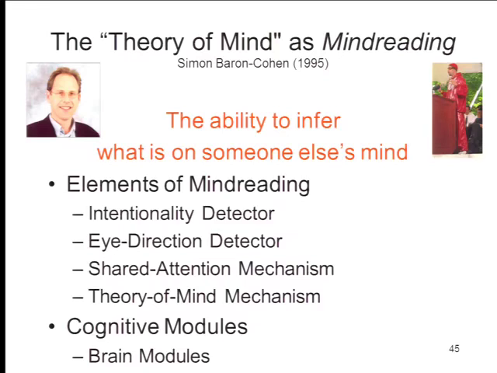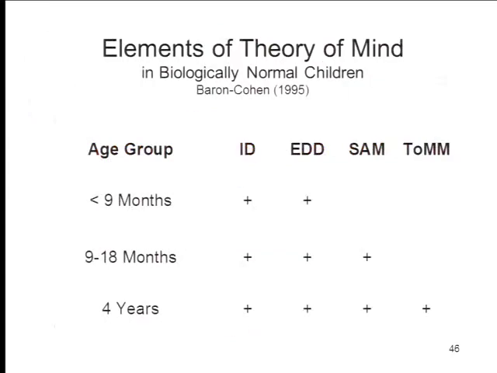Baron-Cohen argues that these are 4 separate and independent cognitive modules, and he also assumes, in line with the neuroscientific doctrine of modularity, that each of these cognitive modules is associated with a piece of real estate in the brain. That is, that there's some kind of brain module associated with the cognitive module. And there are a whole bunch of developmental studies now that show that, in fact, these 4 elements of mind reading are acquired at different times by normally developing kids.